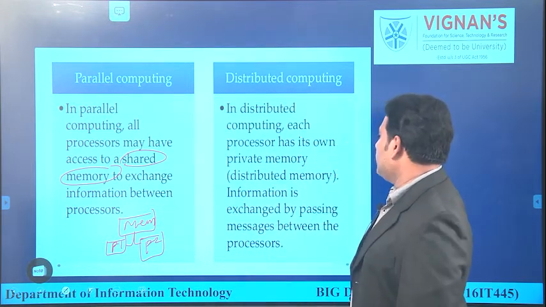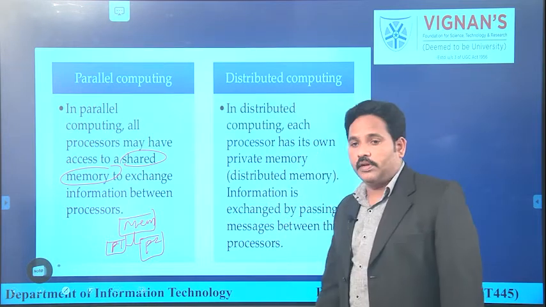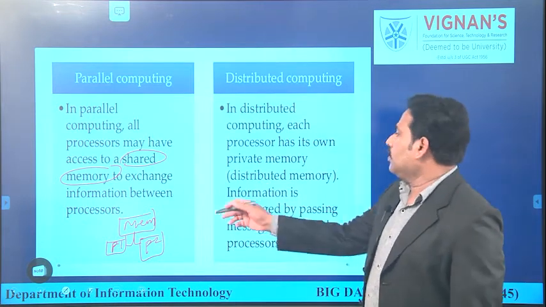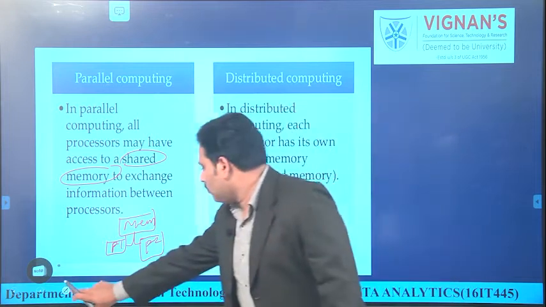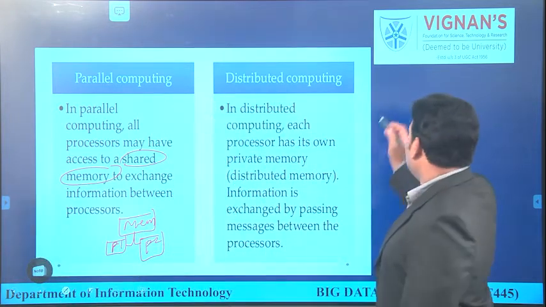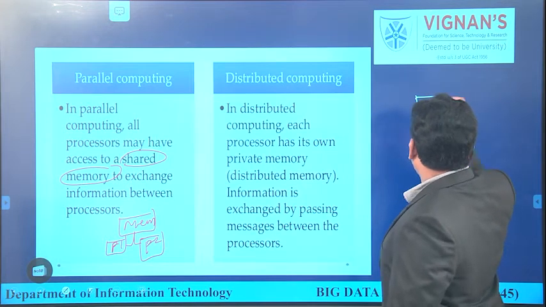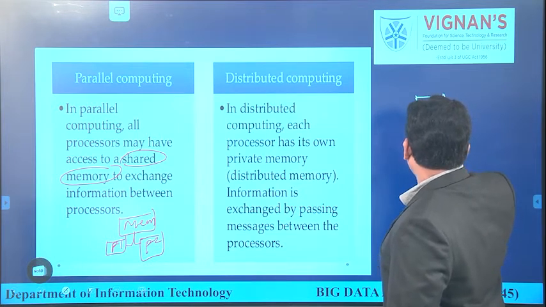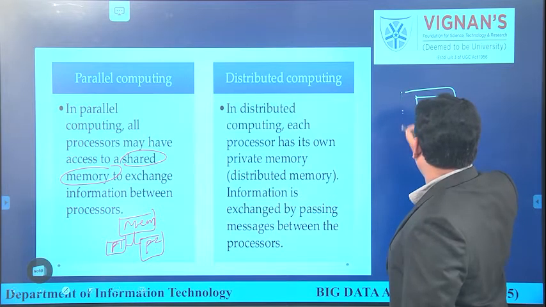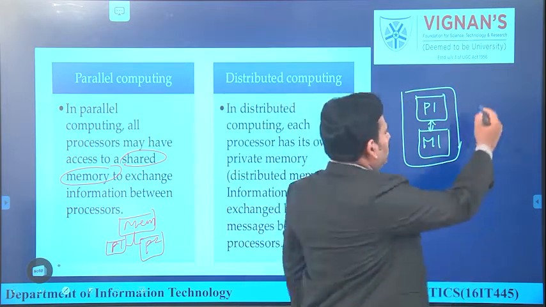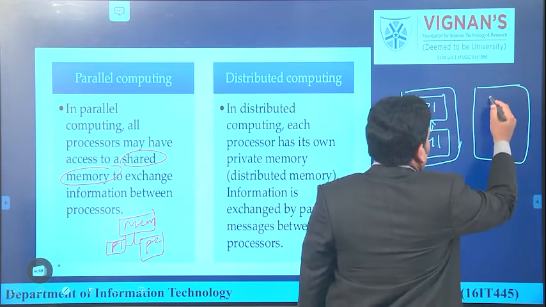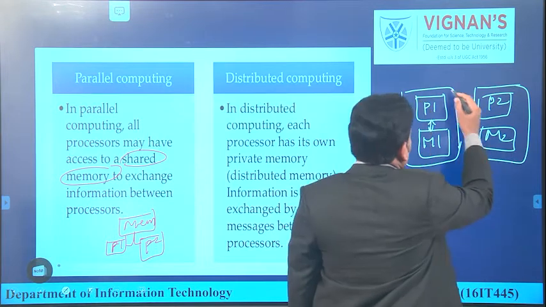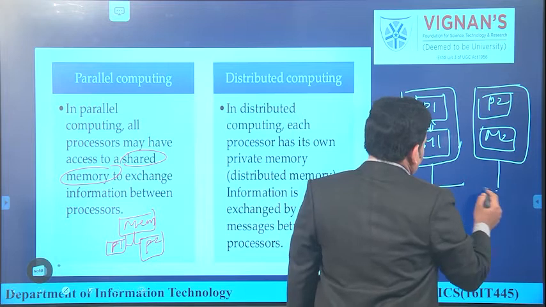When it comes to distributed computing, each processor has its own private memory. That we will call a distributed memory instead of having a common memory. That means in a distributed environment, every processor will have its own private memory, like processor 2 is having its private memory, and they can communicate with each other with a common bus architecture.